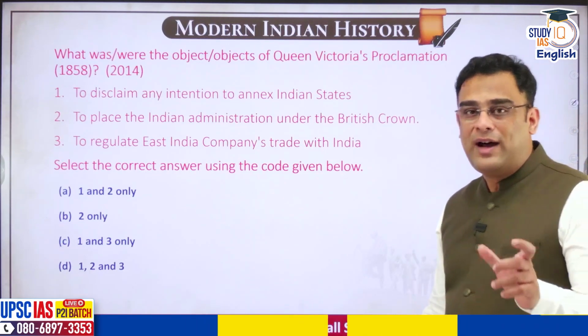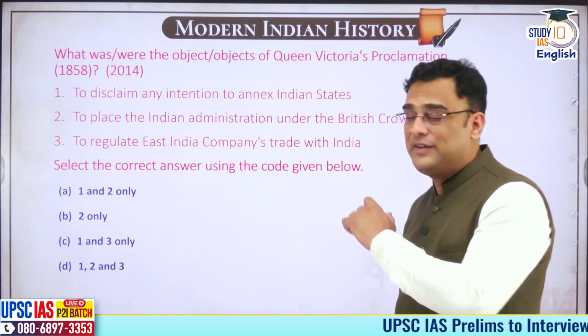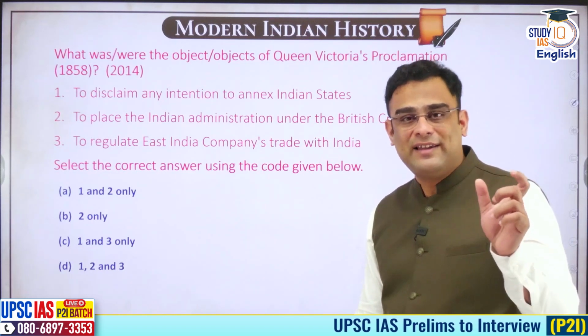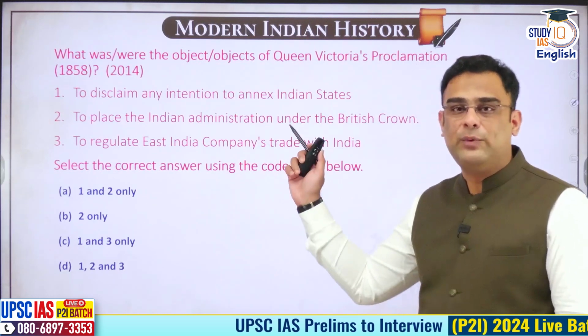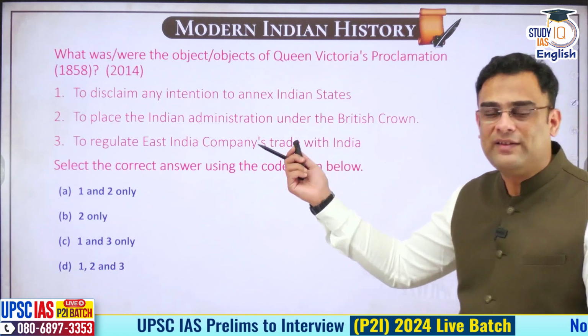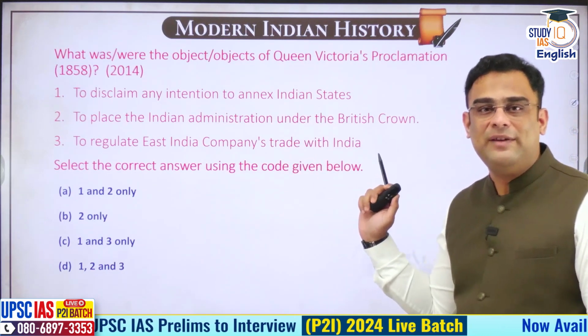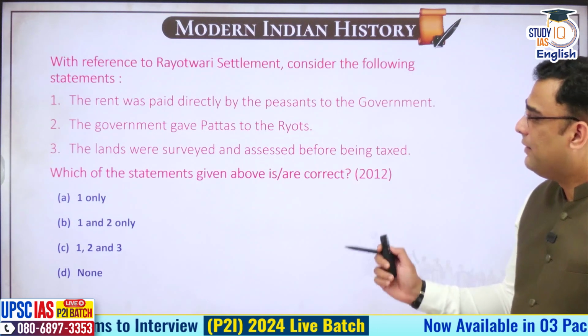What you can do is, when you answer these questions, since the numbers are not there, you can just write the hint of that question and write the answer. For example, Queen's Proclamation dash whatever answer you want to say. Rayotwari system dash the answer ABCD, whatever you want to say. I hope you got this right.